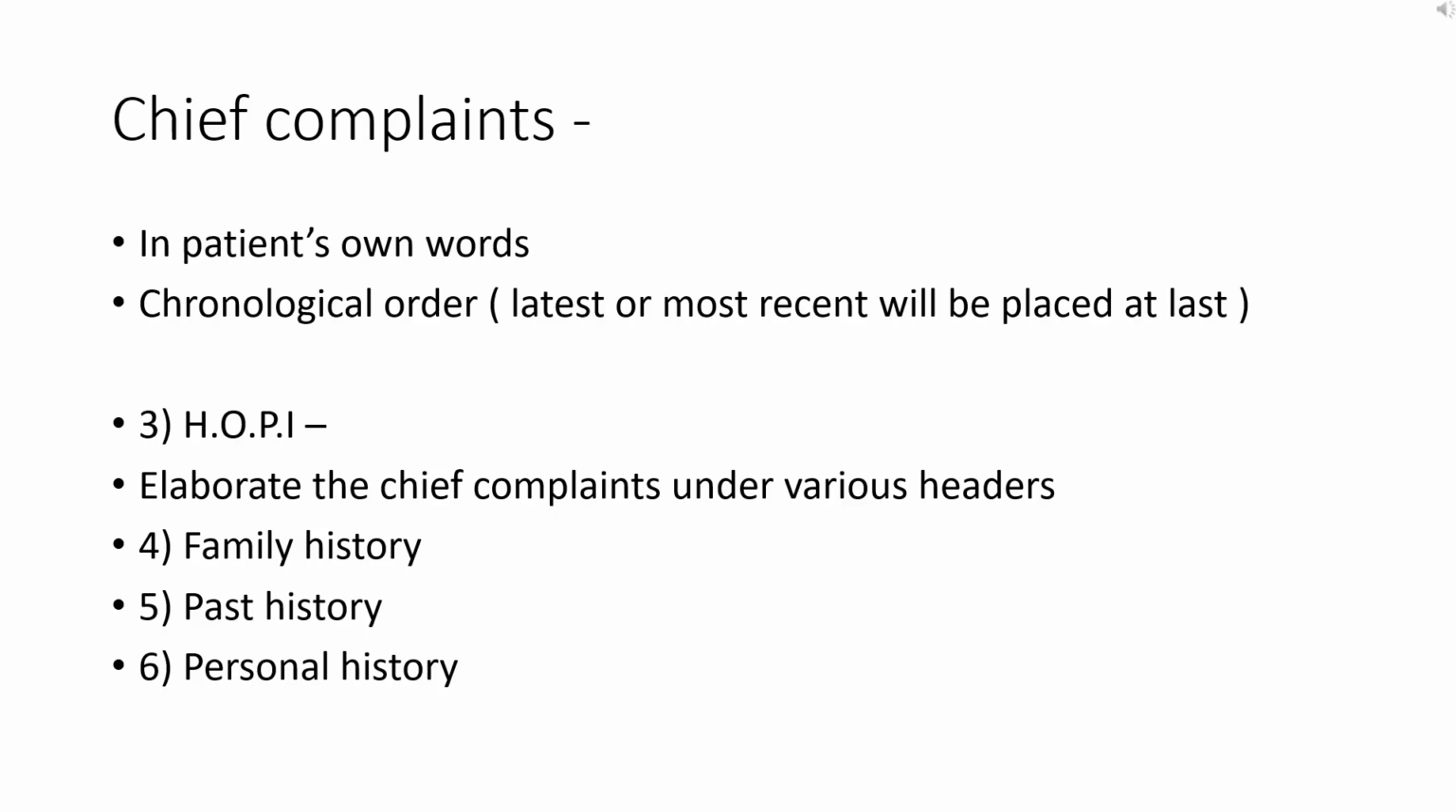Next is the history of present illness, also known as HOPI in abbreviation. That is history of presenting illness. In this, we basically have to elaborate the chief complaints under various headers. Next is family history, then comes past history, and then personal history. After that, we proceed to the examination part.